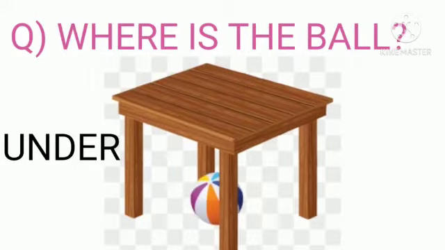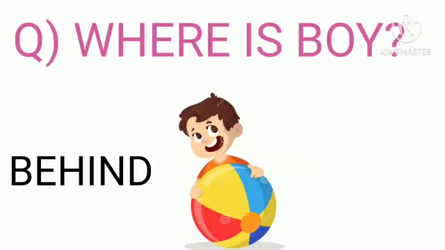Now, where is the ball? A ball is under the table. Preposition used here is under. Where is the boy? A boy is behind the ball. Preposition used here is behind.